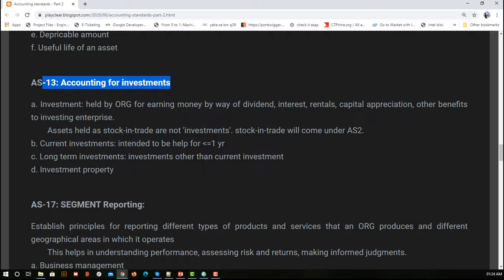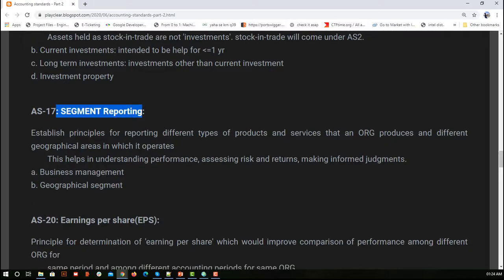Now segment reporting. This is not about any specific kind of concept, but it is only about segmentation. When you are preparing the financial statement, it can be done in two methods. One is business wise. So if your company provides 10 different types of products, your financial statement says, for this product this is the financial statement, for the 7th product this is the financial statement, for the 10th product. If you are segregating your financial statement based on your businesses, it would be easy for everyone to understand the performance, assess risk, calculate the ROI and make other judgments.